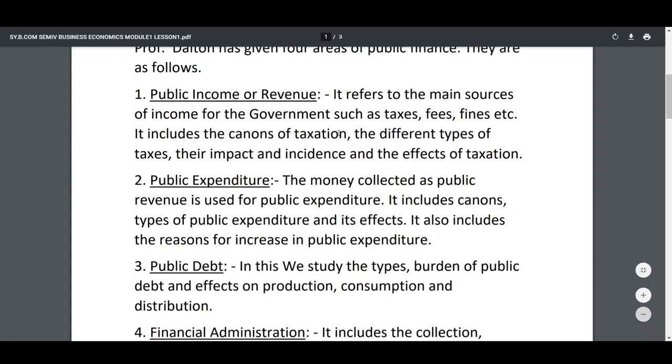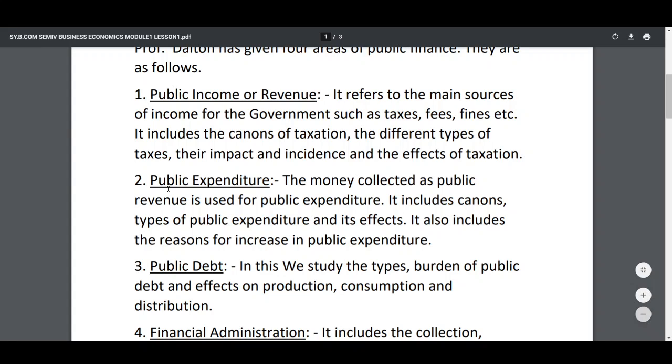It includes the income of the government from taxes, fees and fines. Fees and fines are also known as non-tax revenue. Understand? The government is getting income from tax as well as non-tax sources. And in this we are also going to study the canons, meaning principles of taxation, different types of tax, its impact and incidence, and the effects of taxation.